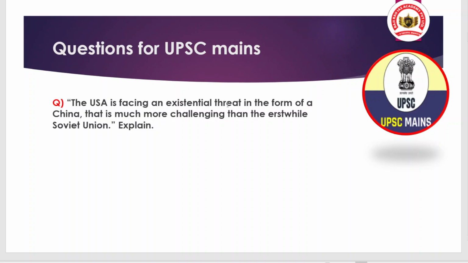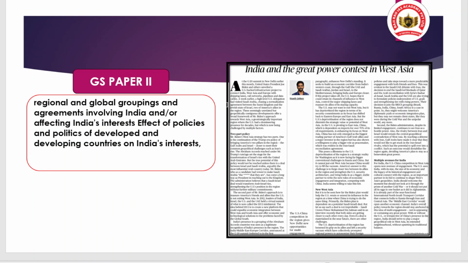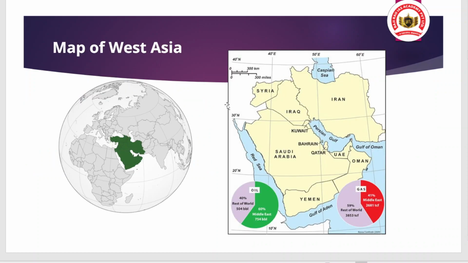So now shifting our focus to the editorial discussion, the first article is related to GS paper 2, which relates to India's relations, bilateral, regional and global groupings. First of all, before discussing, we have to look at the map of West Asia, so we have a clear understanding of the issue. US and West Asia have a close collaboration.